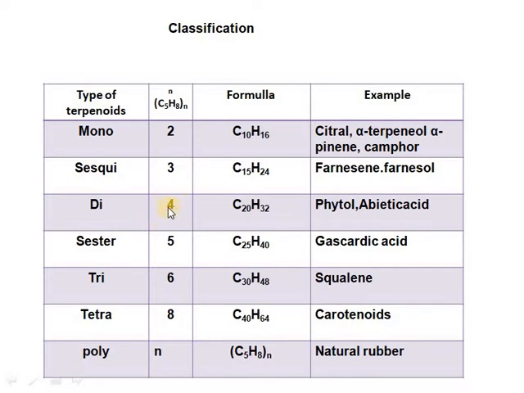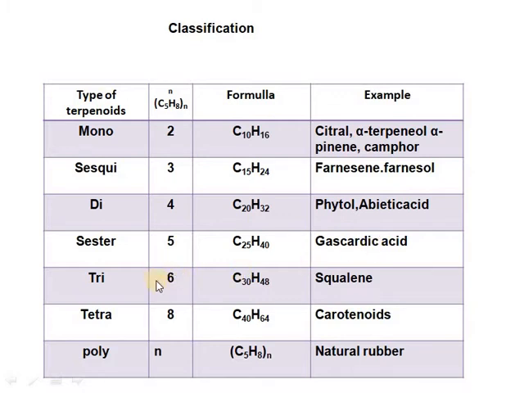Four isoprene units can join to give the diterpenes, having the molecular formula C20H32, for example phytol and abietic acid. If five isoprene units join, we get the sesterterpenes, having the molecular formula C25H40, for example gascardic acid.